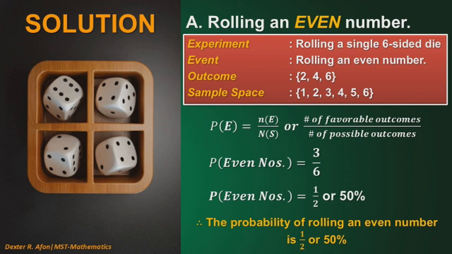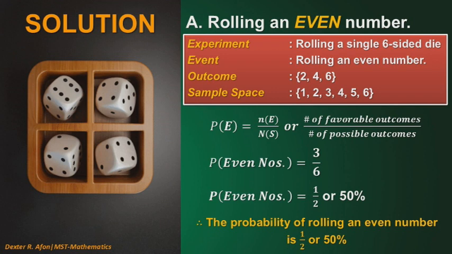So this time, we need to consider our formula. P of E is equal to N of E divided by N of S, or number of favorable outcomes divided by the number of possible outcomes. So here's our solution.